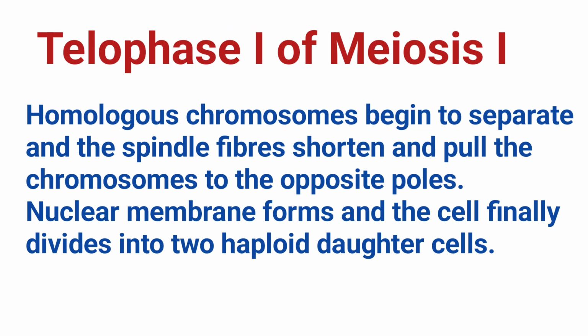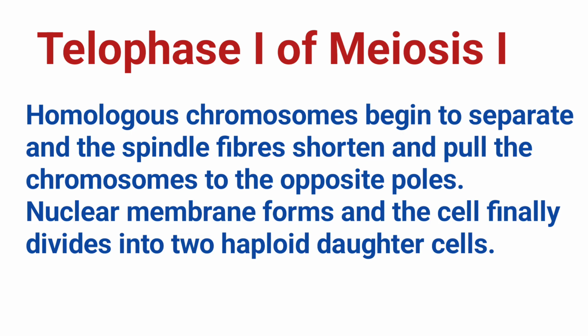Telophase 1. Following the separation of homologous chromosomes during anaphase 1, the cell enters the final stage of the first meiotic division, known as telophase 1. In this stage, the homologous chromosomes that separated in anaphase 1 arrive at the opposite poles of the cell.